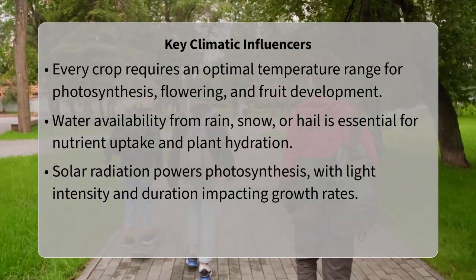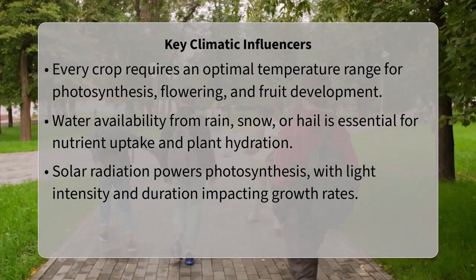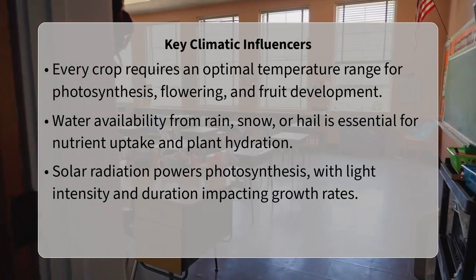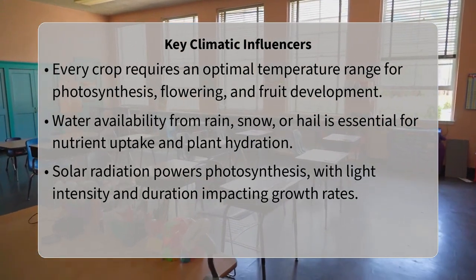For instance, tropical crops like coffee and bananas demand consistently warm temperatures, while temperate crops such as wheat and potatoes require cooler periods and distinct seasons.